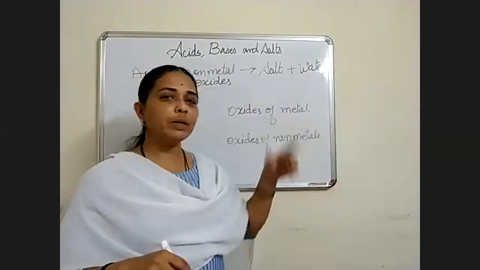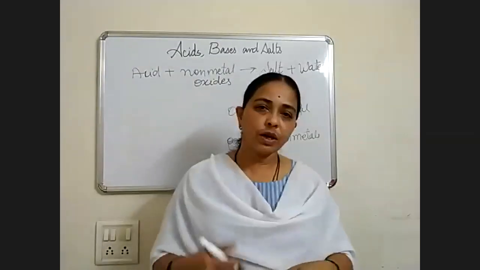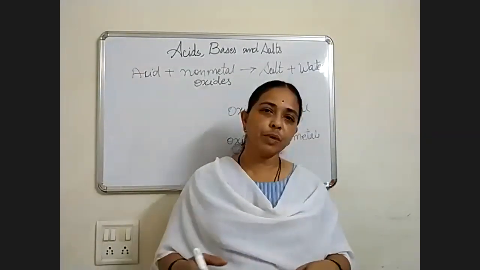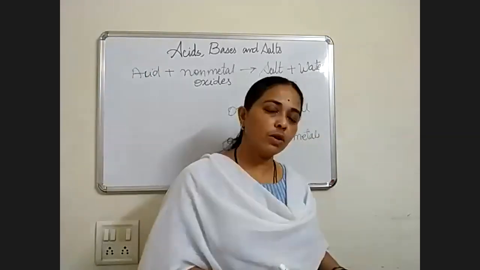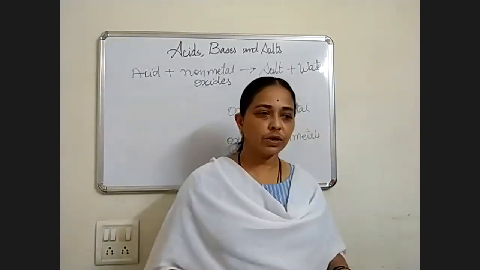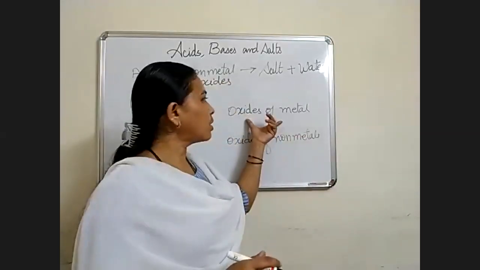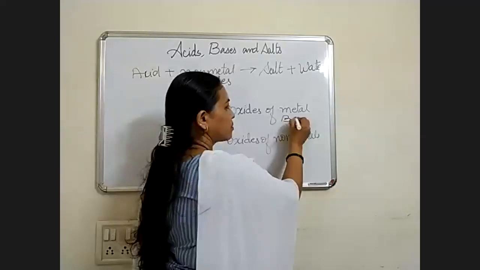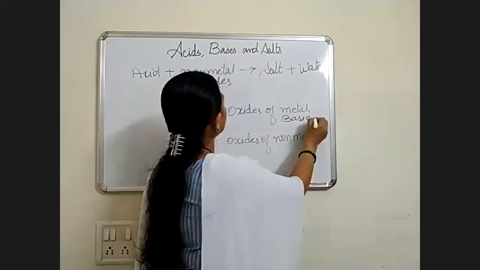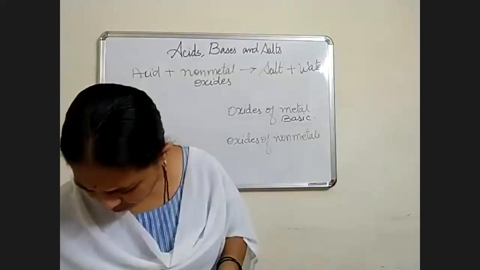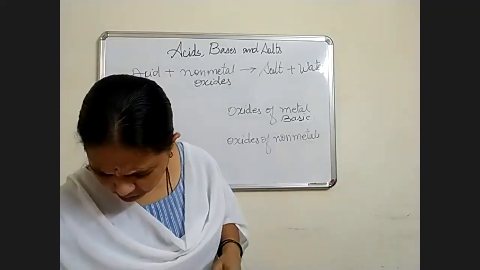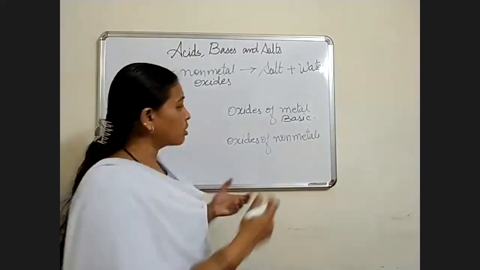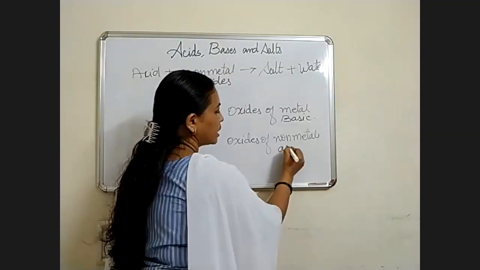Oxides of metal means metal reacting with oxygen, and oxides of non-metal means non-metal reacting with oxygen. Okay, so oxides of metal are basic in nature, and oxides of non-metal are acidic in nature.